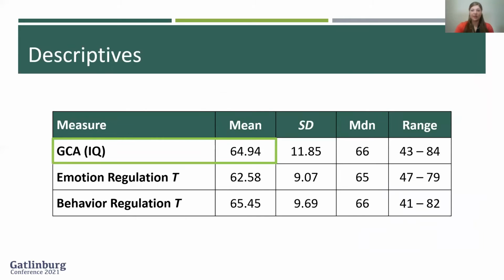Mean GCA was consistent with previous reports of intellectual abilities for children with Williams syndrome. For emotion and behavior regulation, mean T-scores were elevated. Standard deviations were similar to the general population, and scores ranged from no impairment to severe impairment.